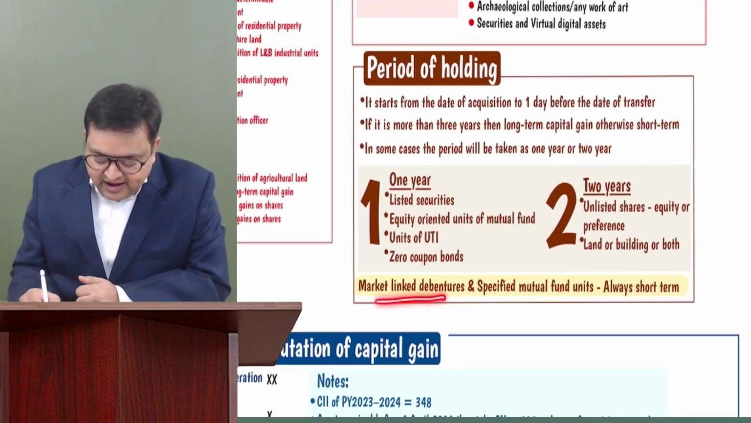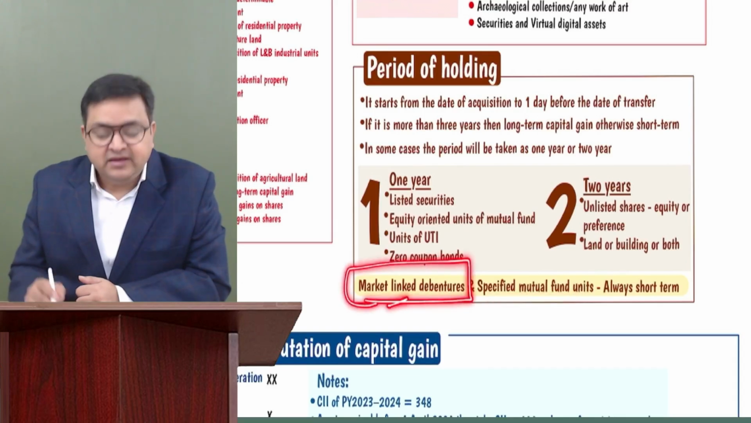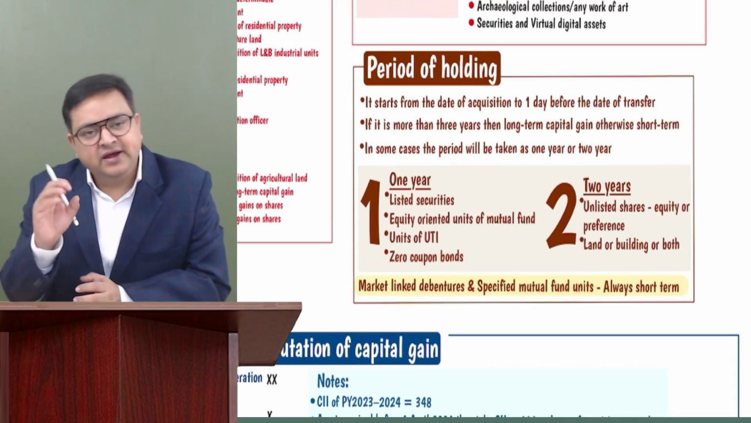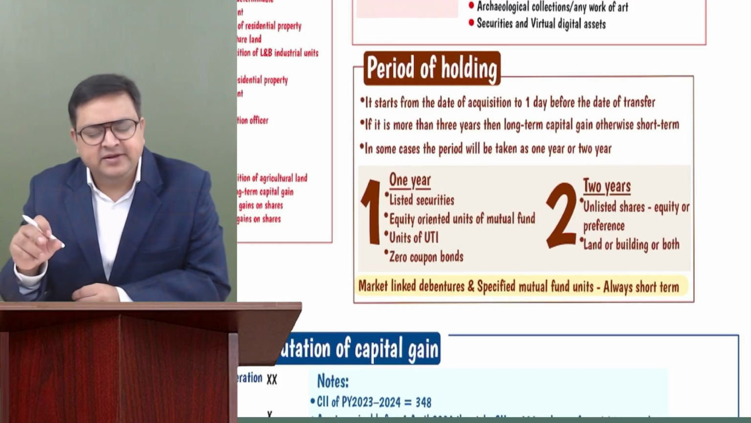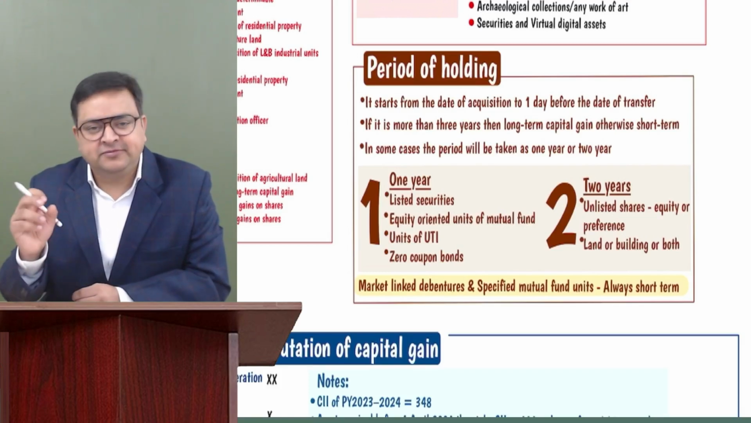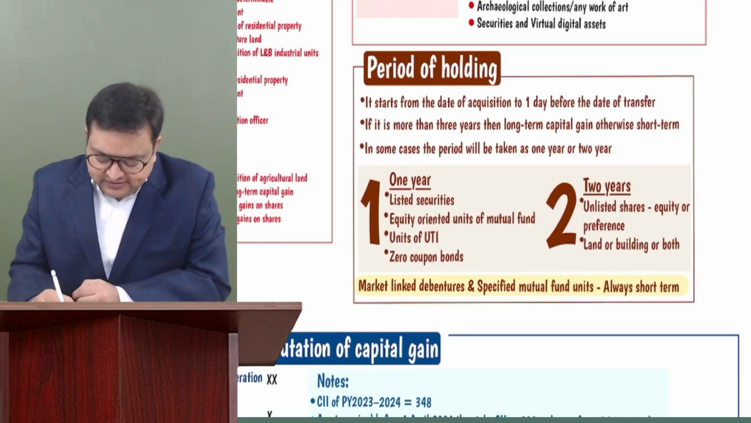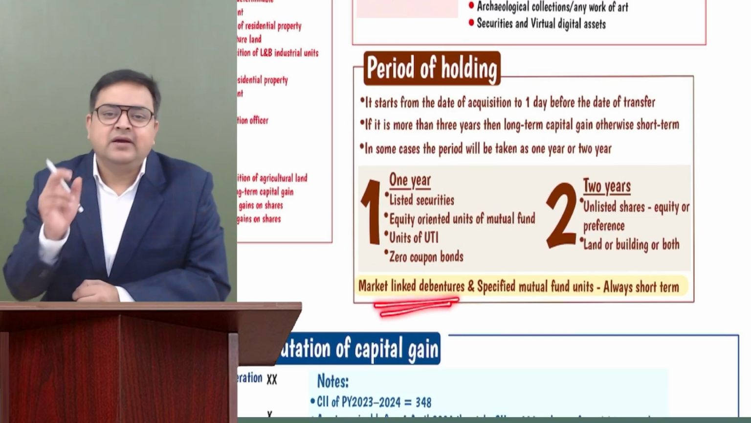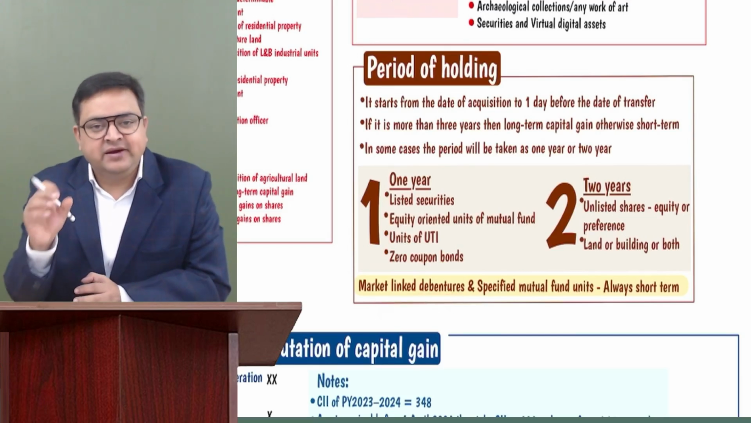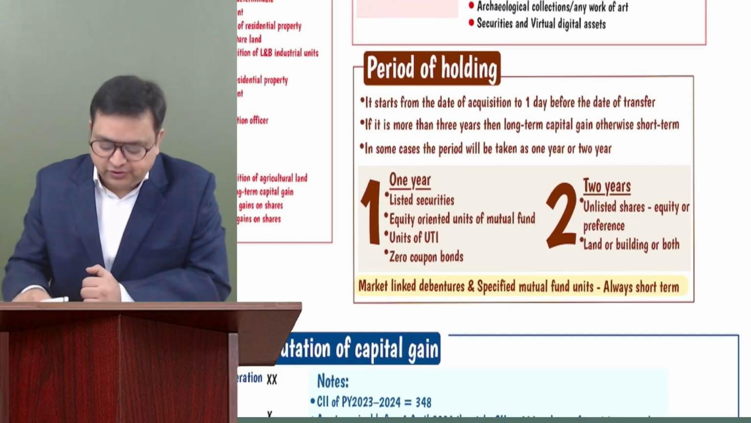Market linked debentures and specified mutual funds, mainly just remember market linked debentures, irrespective of the period of holding, it will always be short term. For market linked debentures, there is section 50AA. It says that market linked debentures or specified mutual funds, just remember market linked debentures, MLD, irrespective of the holding period, will always be short term.